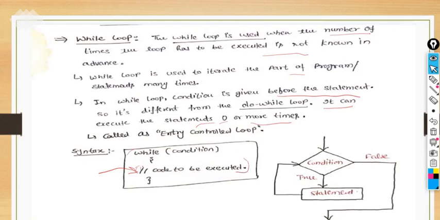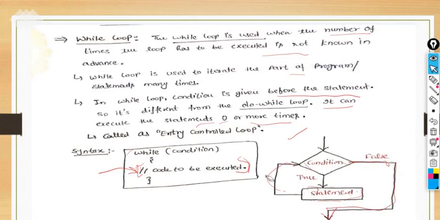So this is the flow chart for the while loop, where we have the condition at the entry point. If this condition is true, then the statements written in this block, under the while loop body, are executed repeatedly until this condition becomes false. Whenever the condition becomes false, it comes directly out of the loop, and the exit point is there.